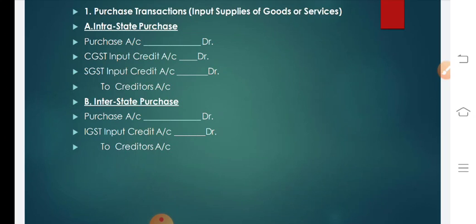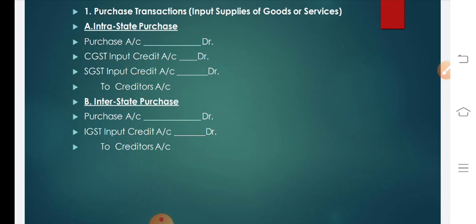We have to pay SGST as well, so input SGST account debit too. Definitely, we have bought goods from someone, so to creditor's account. And if we have bought goods on cash, then cash needs to be credited.